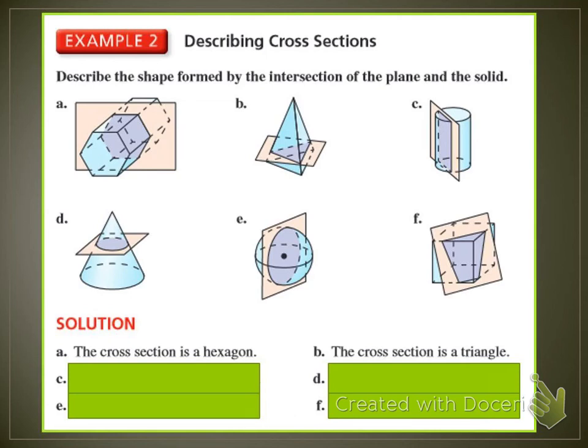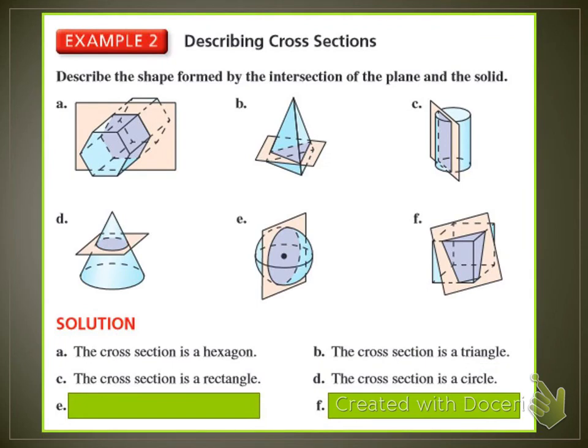All right, the letter C, this shaded region, what shape is it? It is a rectangle. Letter D, the shaded region, it is a circle.